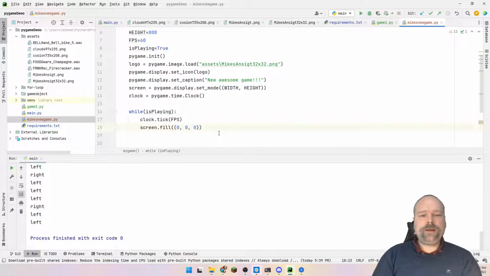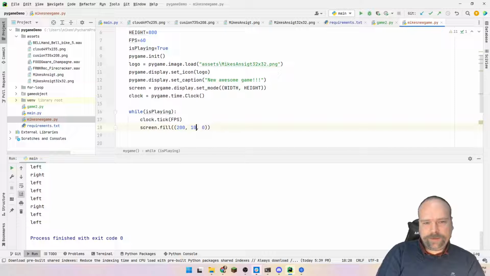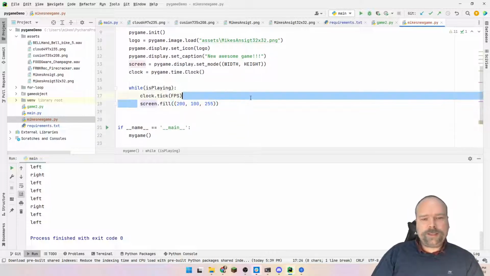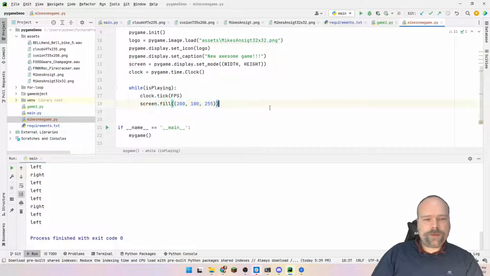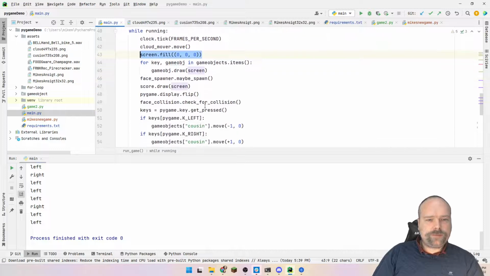But then we can fill the screen with some kind of color. Red, green, and blue. That is the RGB values right there, from 0 to 255. So that means we have a lot of blue in this color right here. So this is the basic color. This is the background that we want to use, and then we need to update the screen also.